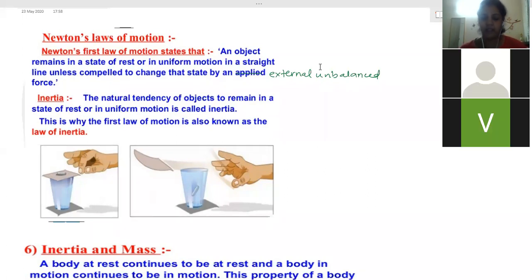Now the second case, when the person is moving along in the bus and suddenly brakes are applied. What will happen in that case? Ma'am, the same explanation, we move forward. So your body is already moving forward because it is in a state of motion. So it tends to move continuously in the forward direction, but suddenly brakes are applied. So where is the force acting? Retarding force is acting on the legs. So the legs, with direct contact, have direct force applied on them. So the legs will come to rest.